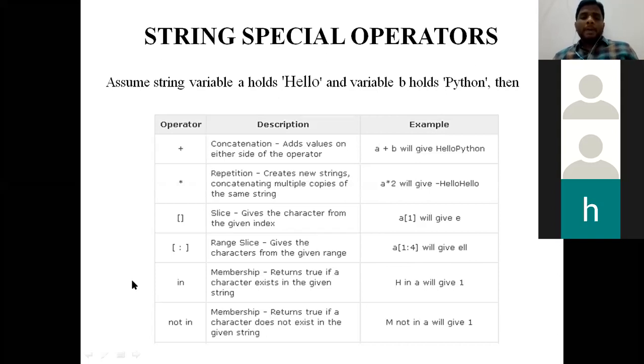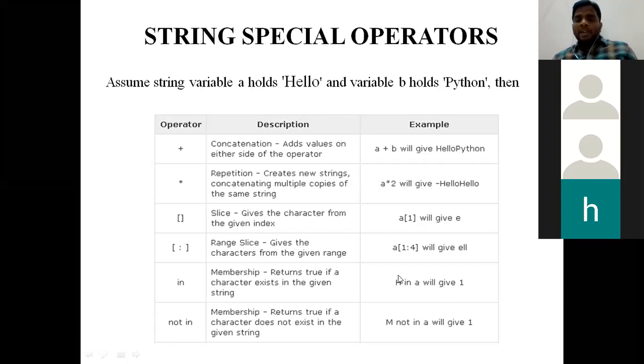Okay. Next operator, in. In is a membership operator. So h in a will give 1. A is a string variable which is holding a string called hello. So we are checking whether the alphabet h is there in the variable a. Capital H. Remember here, capital H, uppercase letter H. Since the word hello has H, it will give 1.